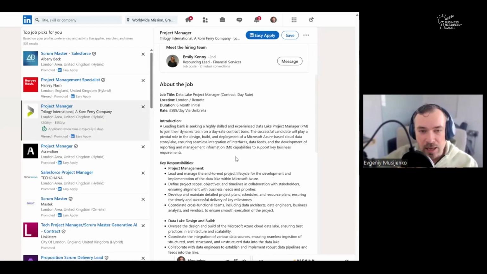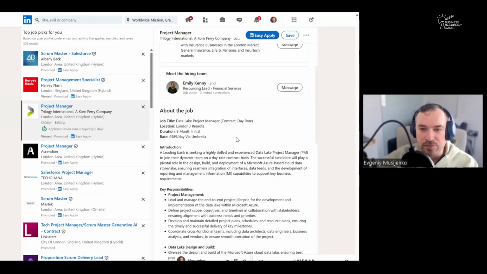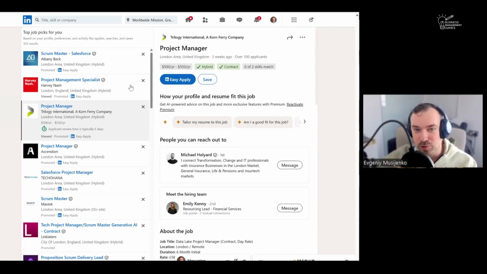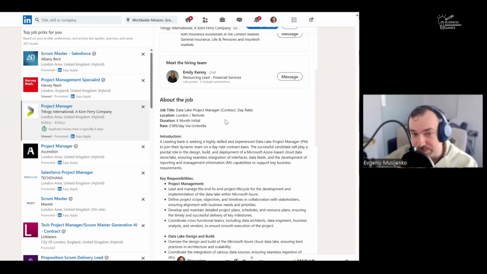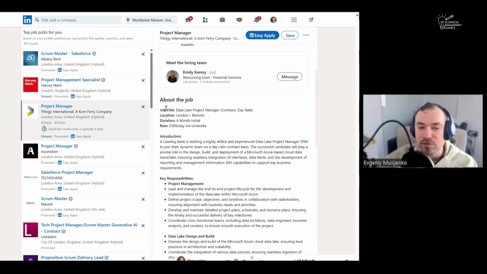The second thing I'm going to focus on is, instead of generating a random project, I will select a project that I would gladly manage myself, for example, one that I am interested in managing. Let's say I'm going to apply to this job, project manager in London area, 500 pounds per day umbrella, right? So that would be interesting for me to manage. And I'm going to record.